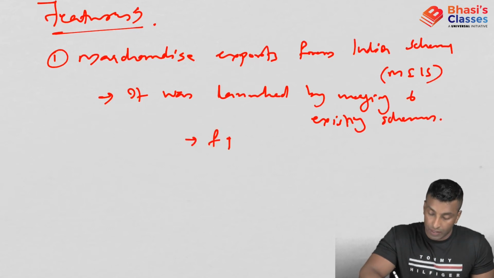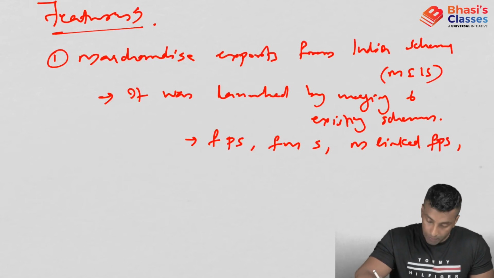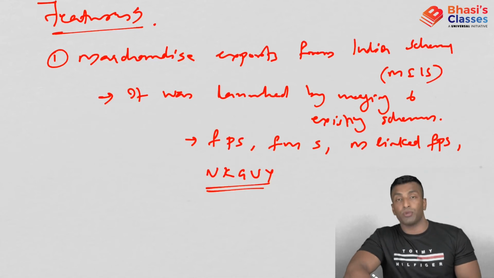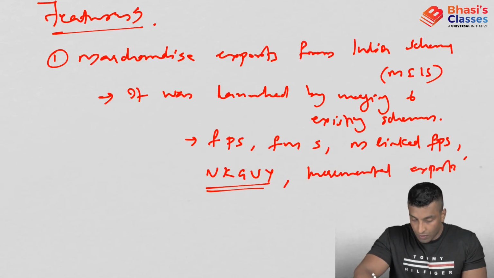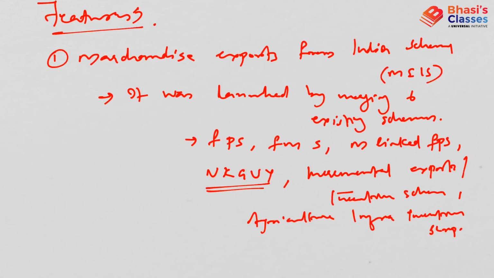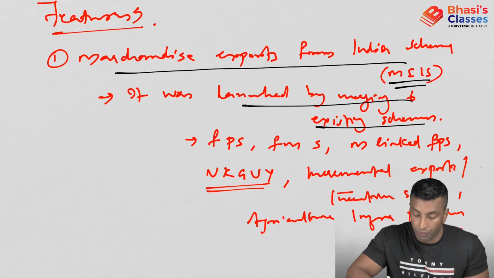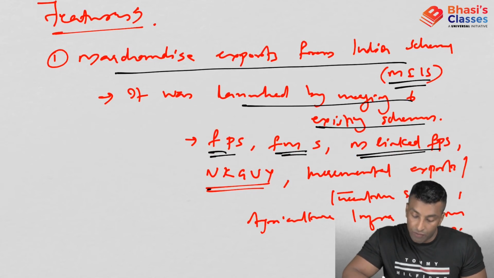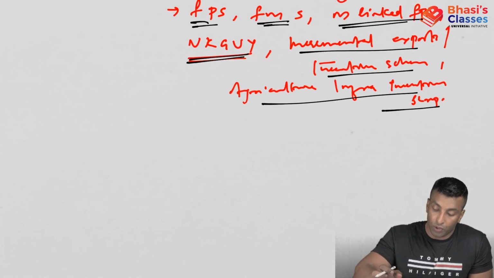What are they? The focus product scheme, the focus market scheme, the market linked focus product scheme, Vishesh Krishi Gram Udyog Yojana, the incremental exports incentive scheme, and the agriculture infrastructure incentive scrip. So Merchandise Exports from India Scheme, MEIS, was launched by merging 6 existing schemes: focus product scheme, focus market scheme, market linked focus product scheme, VKGUY, incremental export incentive scheme, and agricultural infrastructure incentive scrip. These are 6 programs which were merged into MEIS.